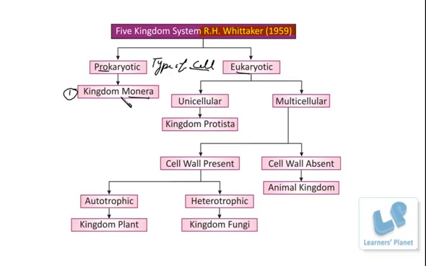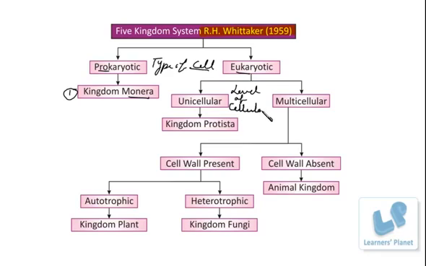Further, the next type of cell is the eukaryotic cell. All eukaryotic organisms are subdivided on the basis of their level of cellularity.